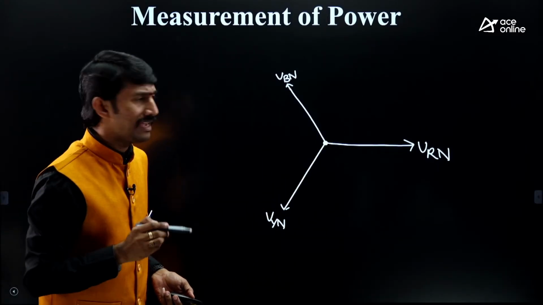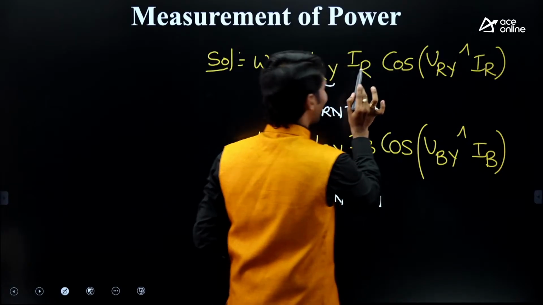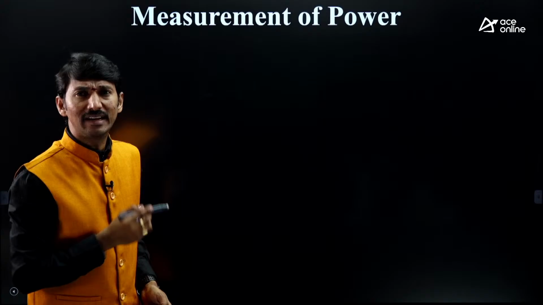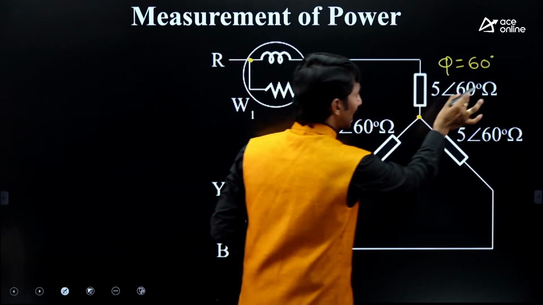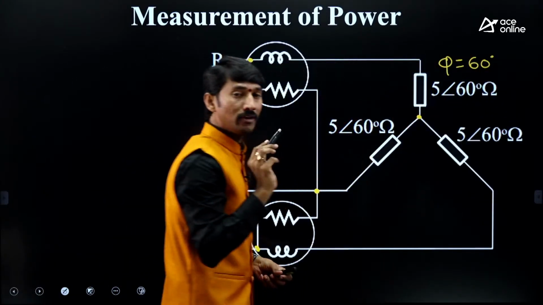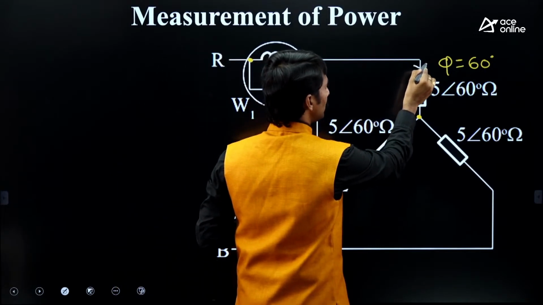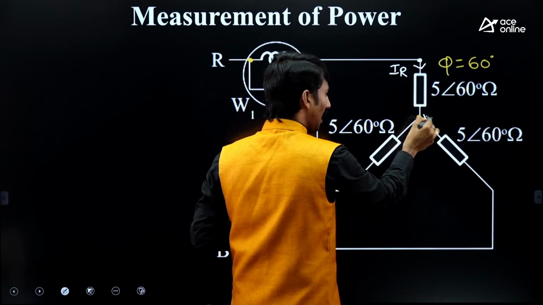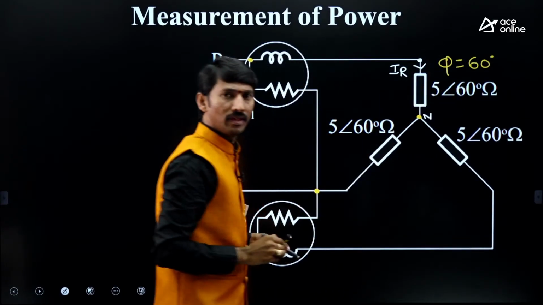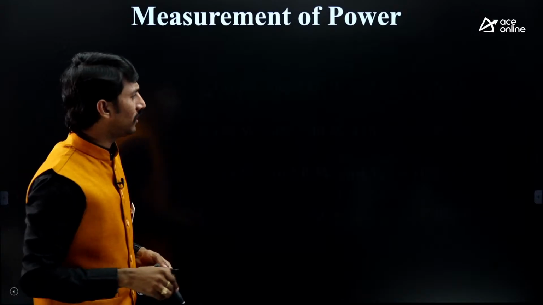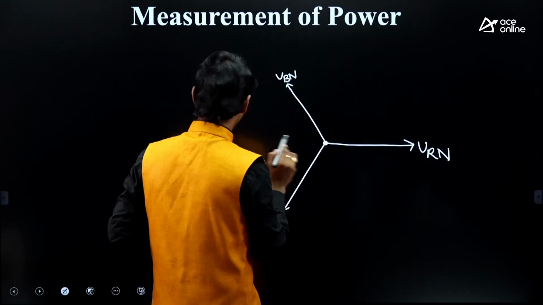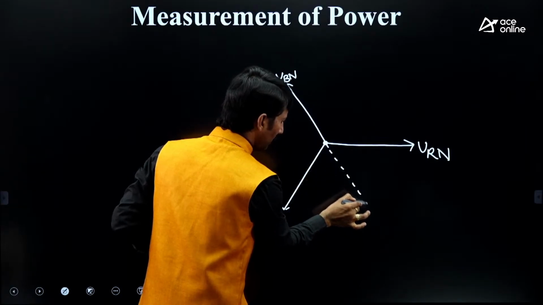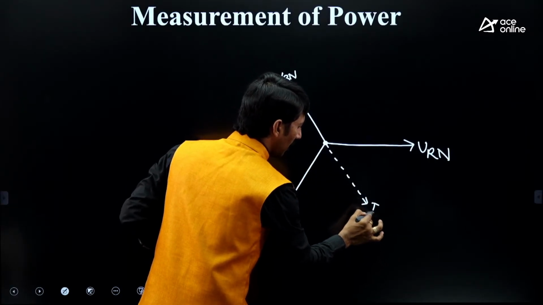But before reversing that, let us indicate the current vectors we require, IR and IB. What is the angle? Phi is 60. This is IR. IR lags the VRN by 60 degrees, simply by its own phase angle.